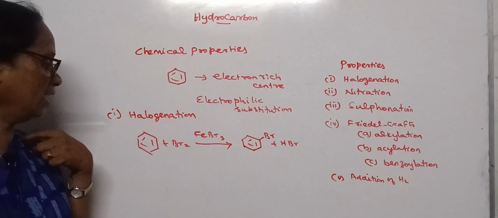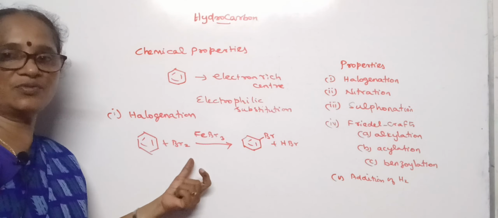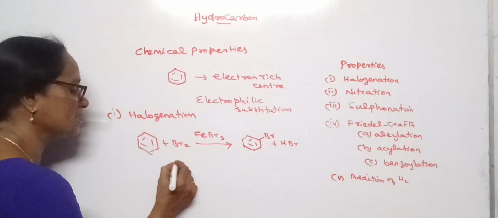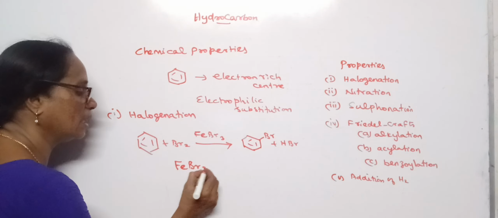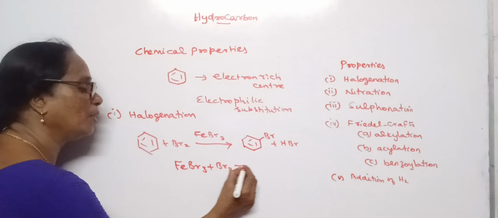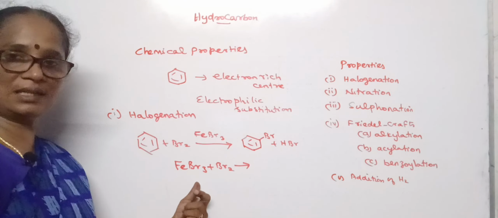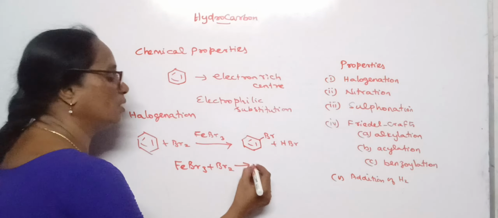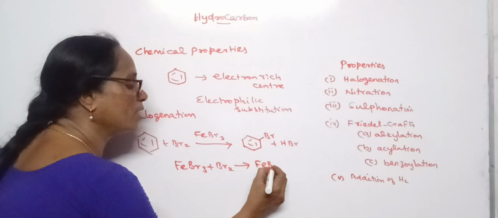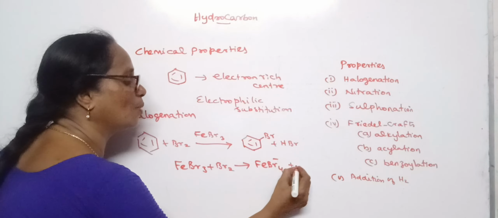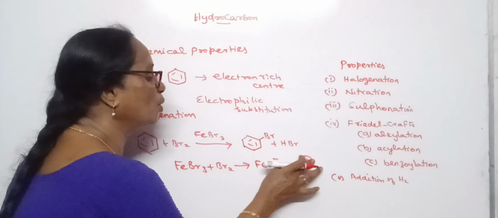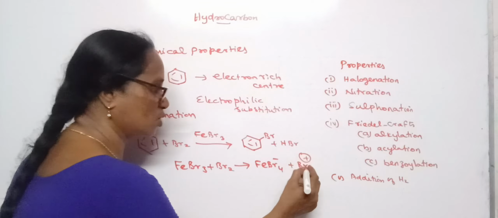See, we need to have bromonium ion from the bromine molecule. The Lewis acid FeBr3 reacts with Br2; it is an electron deficient compound. It can attract one of the Br towards itself, so it forms FeBr4 minus and Br plus ion. This is the bromonium ion, the electrophile.